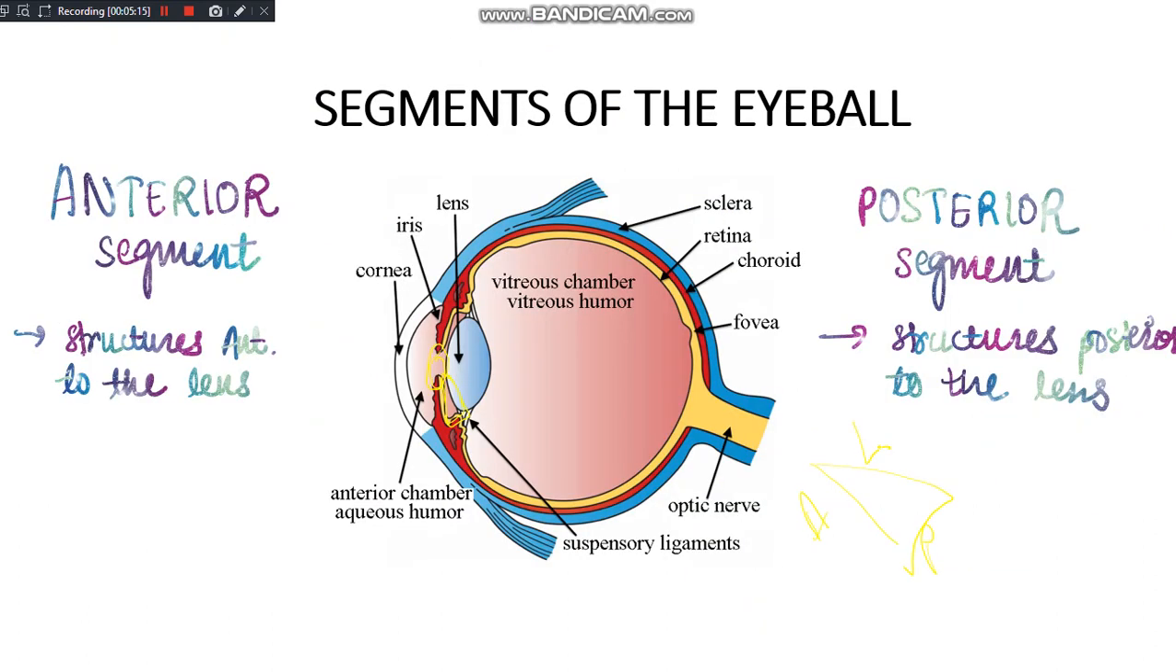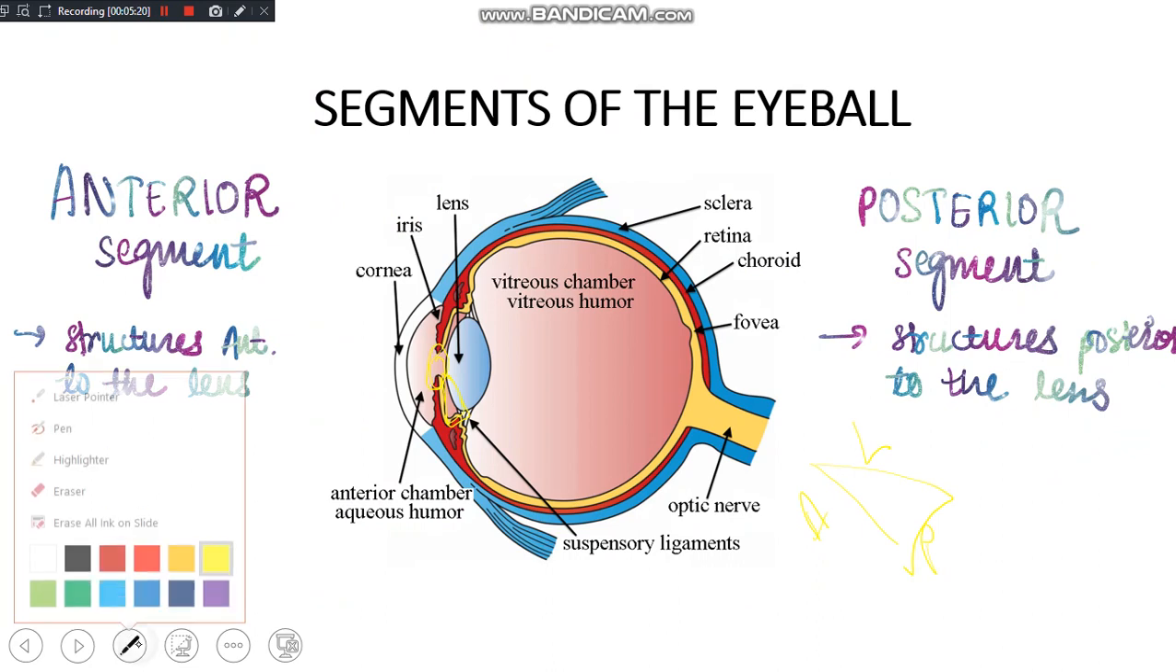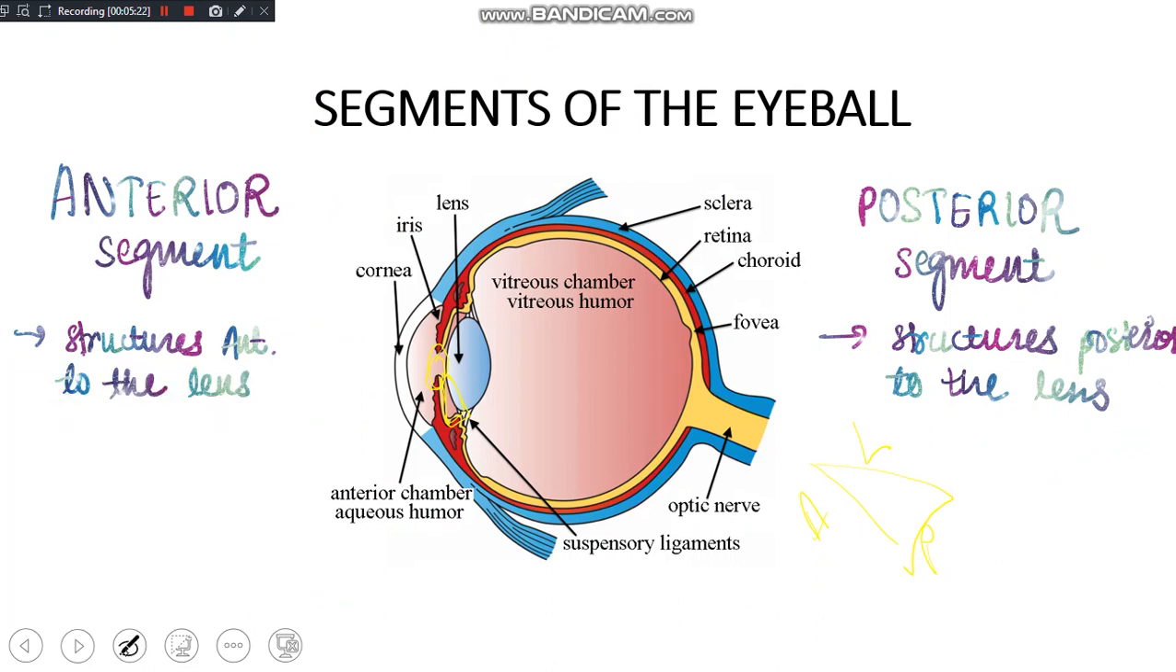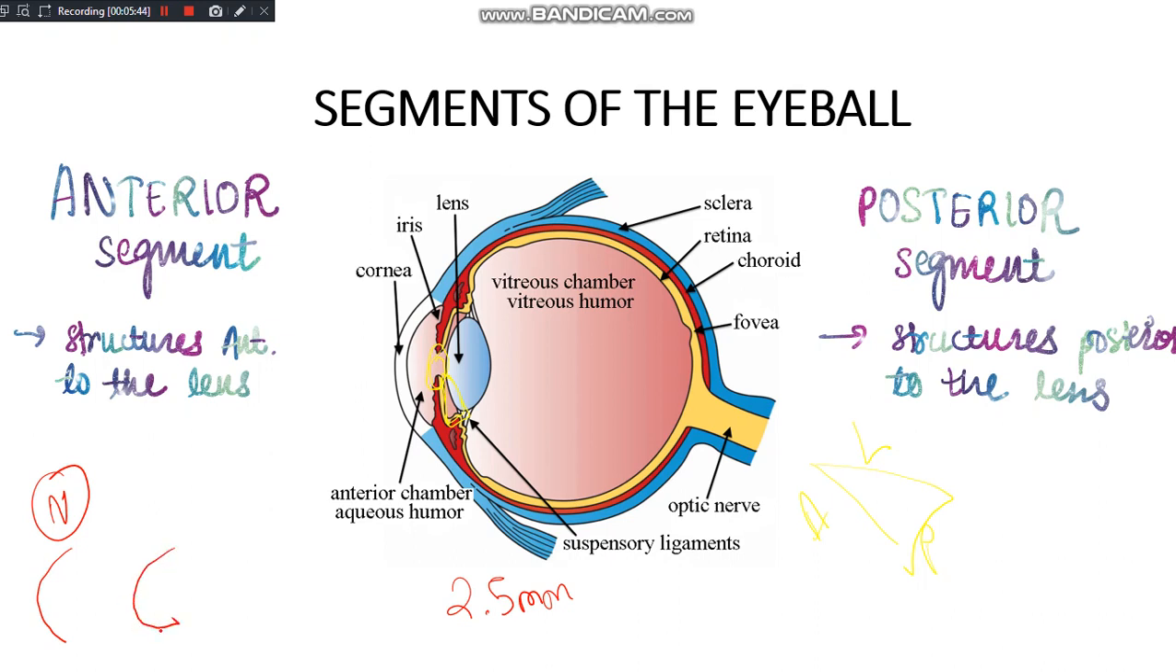Fine. Now one more thing I would like to mention here is the depth. Now what do you mean by the depth? It's written in your textbook that the depth of the anterior chamber is 2.5 mm. Now suppose the normal cornea is something like this. Now if I say that my curvature is increasing, this is the cornea surface, fine. So the curvature of the cornea is increased. This is the case in myopia.